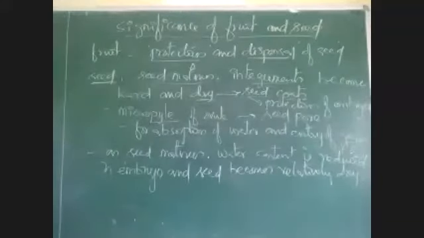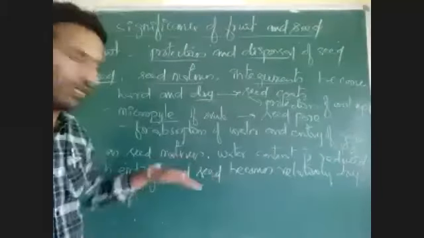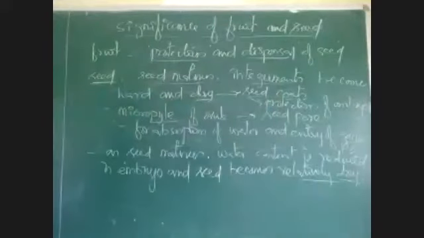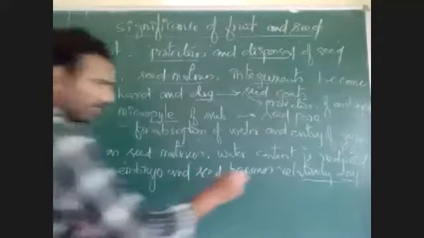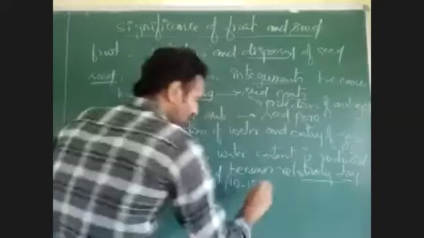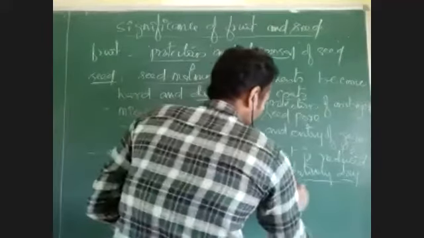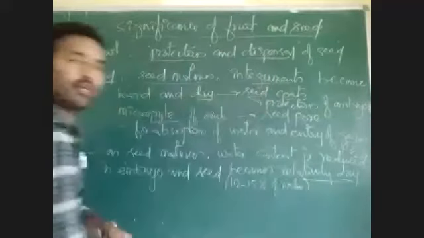As the seed is maturing, the water content present in the embryo will decrease. It will get reduced and the seed will become relatively dry, an almost dry condition. The water content present in this matured seed is 10 to 15% when the embryo is matured.